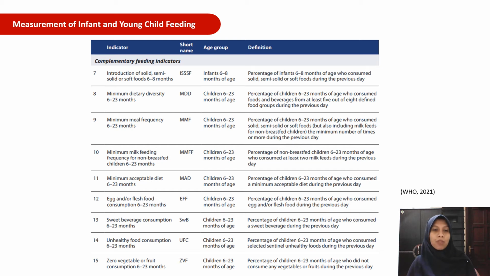Egg and/or flesh food consumption 6 to 23 months. Sweet beverage consumption 6 to 23 months, unhealthy food consumption 6 to 23 months, and zero vegetable or fruit consumption 6 to 23 months. Why did egg and/or flesh food consumption become one of the indicators? Because diets without egg and/or flesh food are less likely to meet nutrient intake for infants and young children.